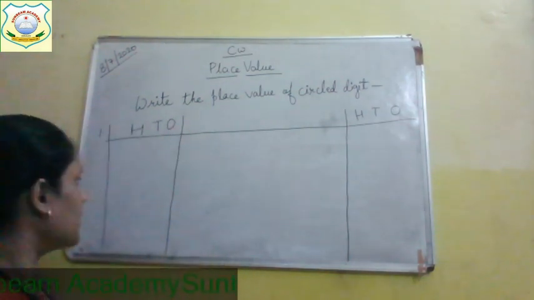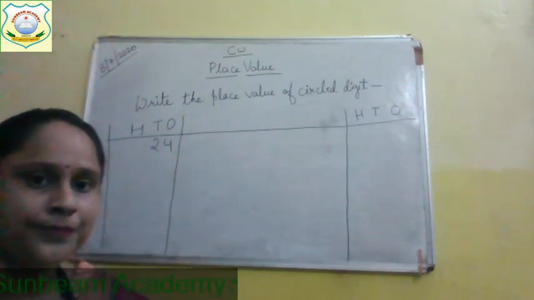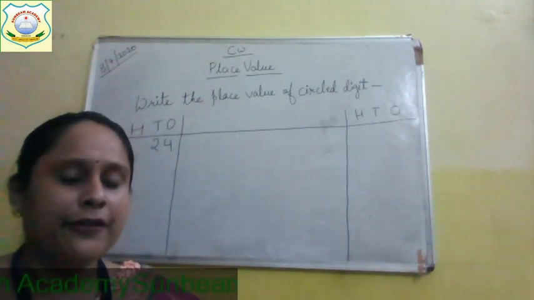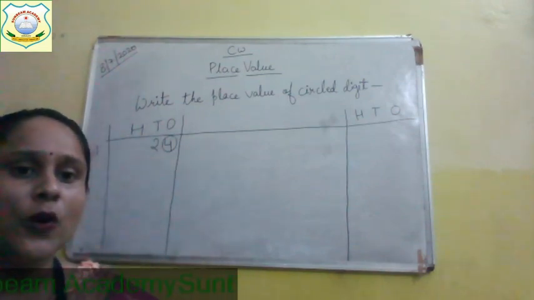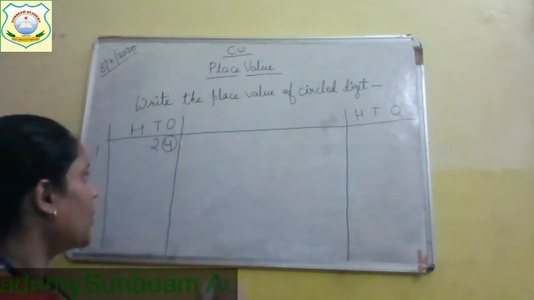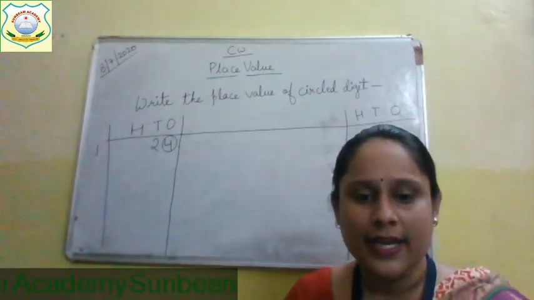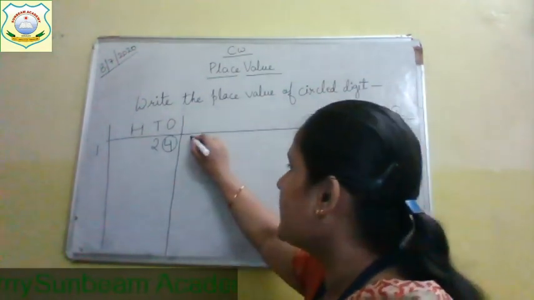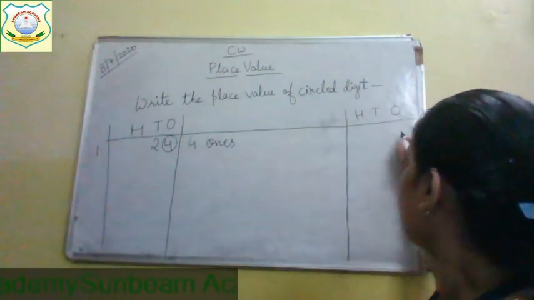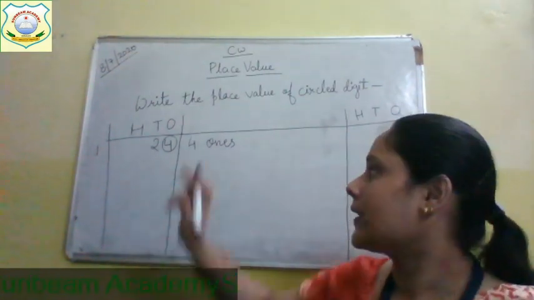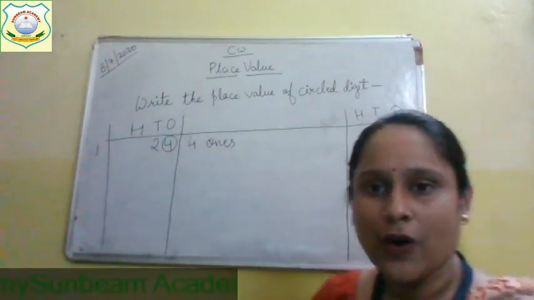Now, your first question is 24. In which is the circle number? 4. 4 is the circle number. So, what is the place value of this 4? You tell me. The place value of this 4 is 4 ones. Yes. 4 ones or 4.